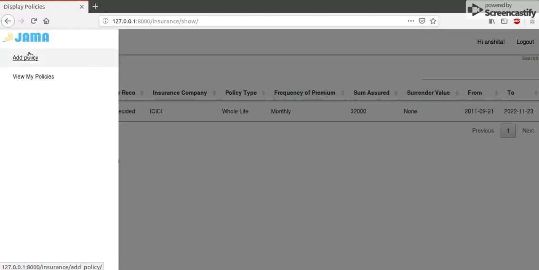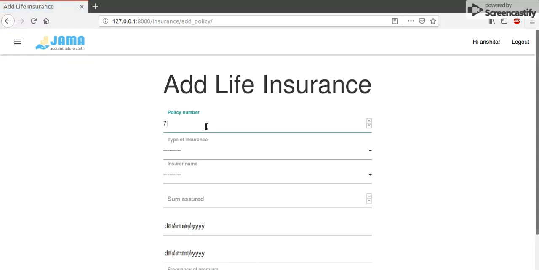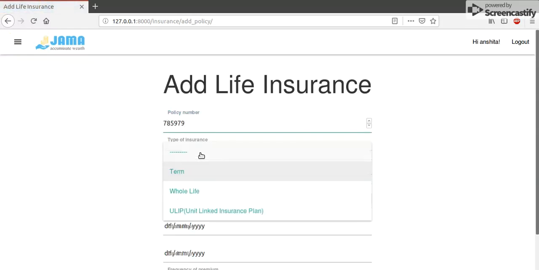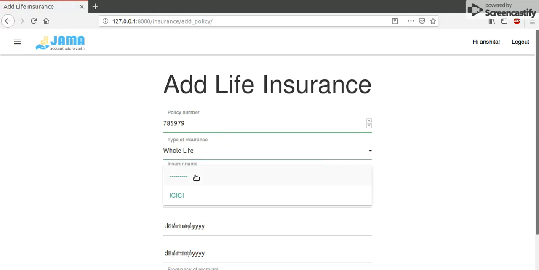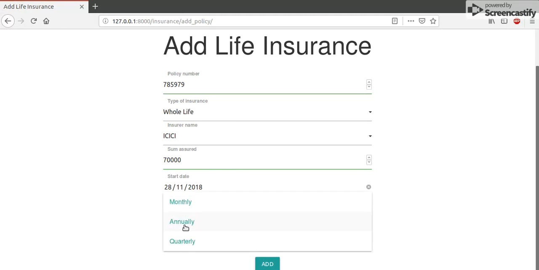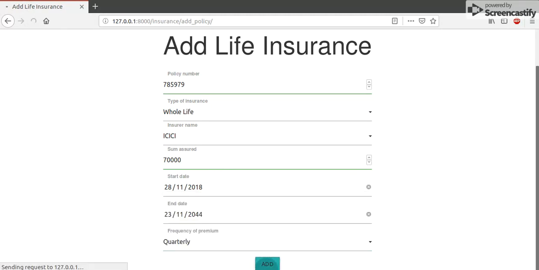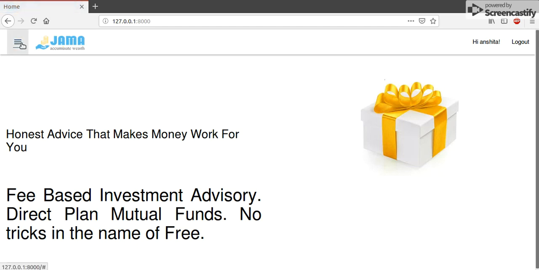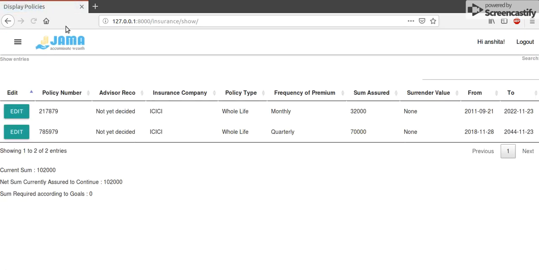Let's add another policy. For the insurer name and sum assured, let it be 70,000 because why not? Start date this, end date be this. Frequency of premium this time is set to quarterly. I submit, and you can see that here.